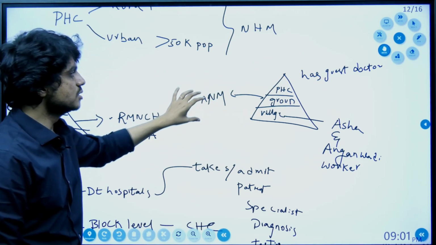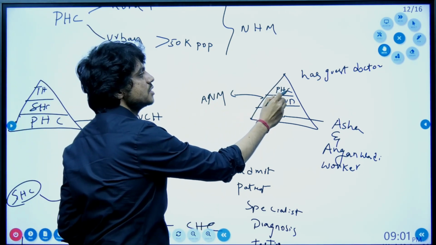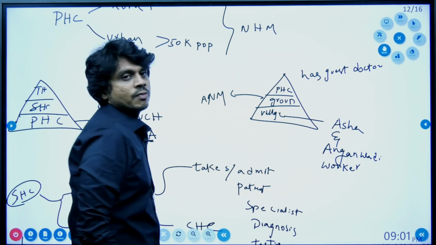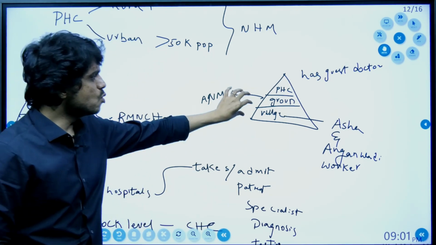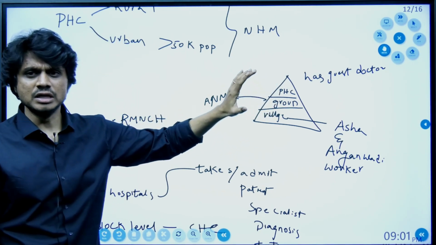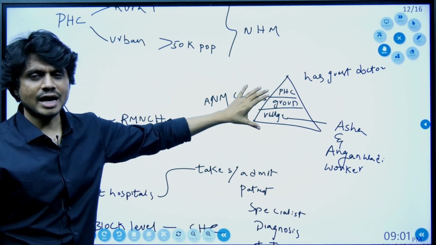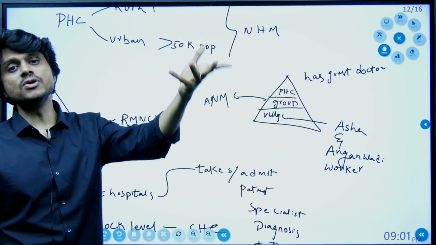She is above that. Now at the primary healthcare center, you have doctors. Now what is actually the objective behind the primary healthcare centers? Some group of villages together will have the primary healthcare center. This is the primary healthcare center. The actual purpose is to act as preventive healthcare.